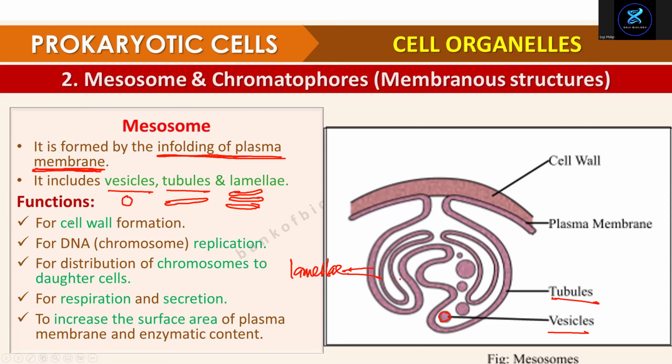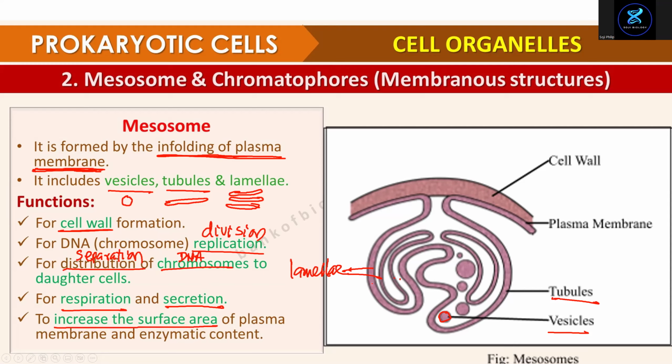And what's the function of mesosome? Number one, it helps in cell wall formation. And replication, which means division, so it helps in division of DNA. And distribution, which means separation of chromosomes, that is DNA, to the daughter cells. It helps in respiration, secretion, and increases the surface area of the cell membrane. When it's folded, it has a large surface area.